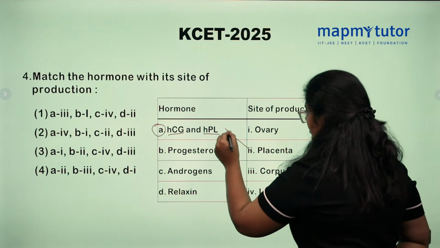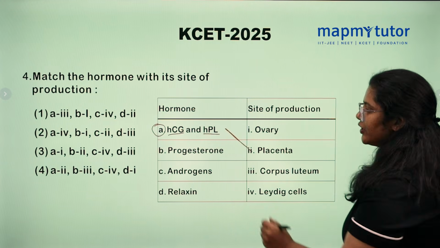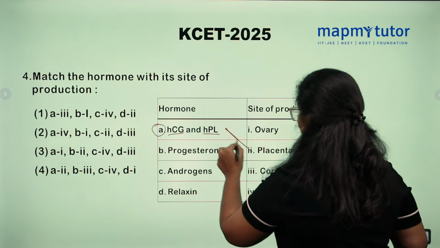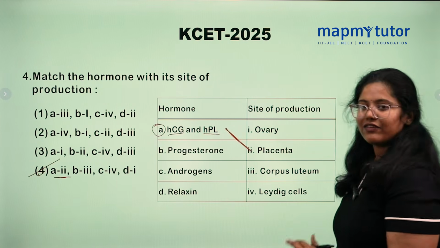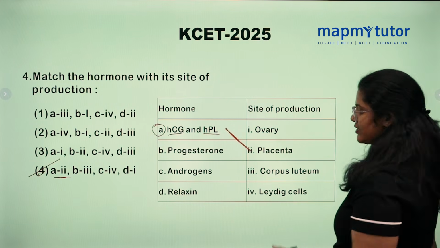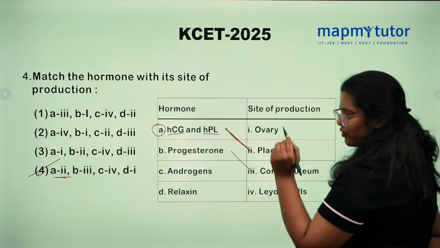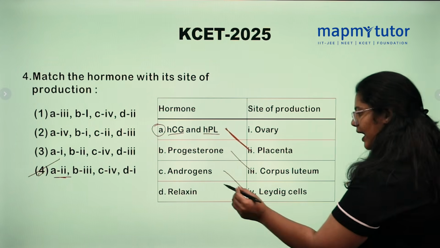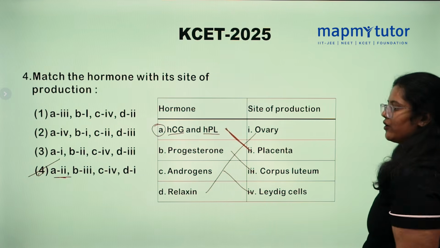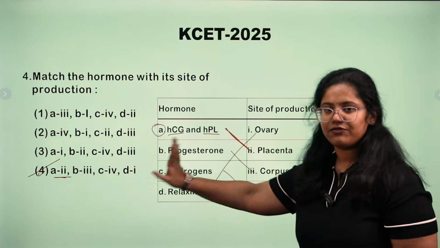By matching the options, you can see it is only there in option number 4. Yes, we will try to match the rest of the options. Progesterone is produced by corpus luteum, androgens are produced by Leydig cells, and relaxin is produced by the ovary. So the correct option is 4.